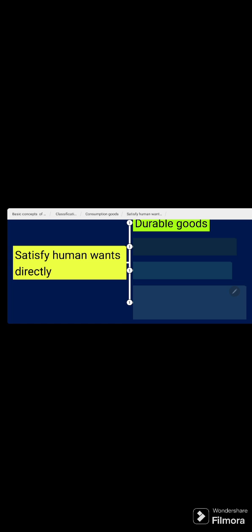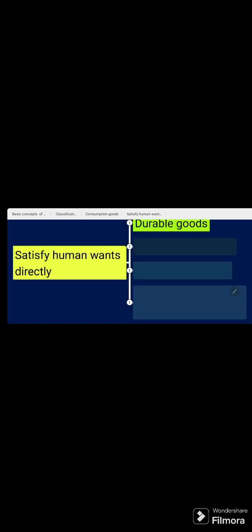The 4 categories of consumption goods which we are going to talk about, the first one is durable goods. As the name suggests, durable means it lasts for some time. So what are the durable goods in the house? The laptop is a durable good. The mobile phone is a durable good. Your car is a durable good. Your refrigerator in the house is a durable good. So if we have to define what are durable goods, these are those goods which can be used again and again over a considerable period of time.